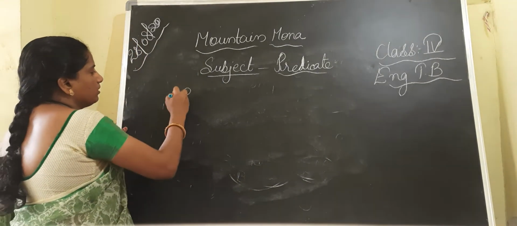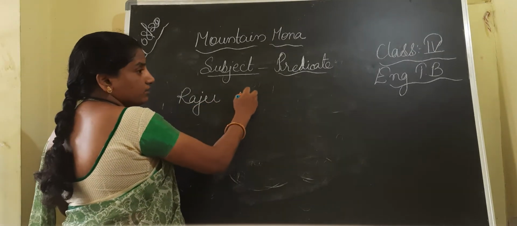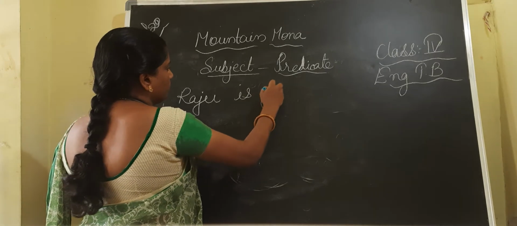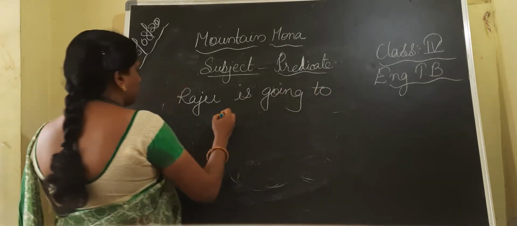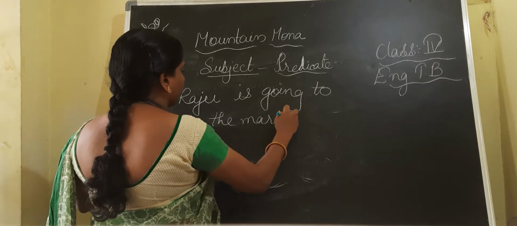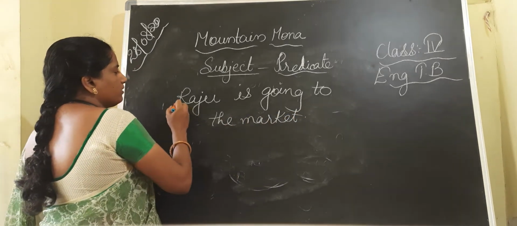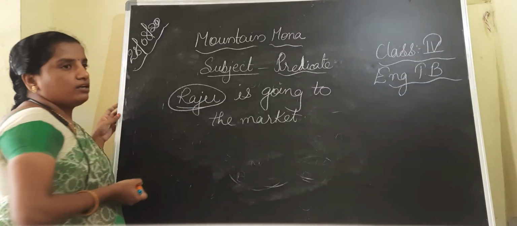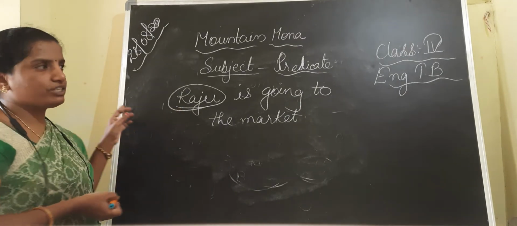Suppose, Raju is going to the market. Here who is going to the market? Raju is going to the market. So Raju is the doer of the action in the sentence.